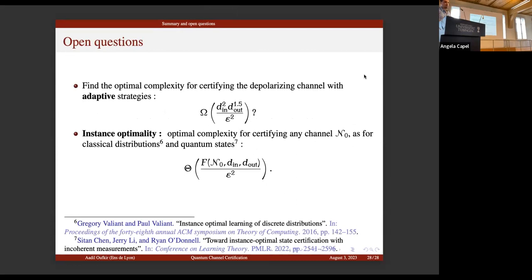So here we have found the complexity for some instances, and given some results for the depolarizing channel. Why depolarizing? Because for example, for testing discrete distributions, to extend the result to every fixed distribution, we use testing uniformity as a subroutine. And maybe this can be used for channels as well. And yes, this is the bigger goal.